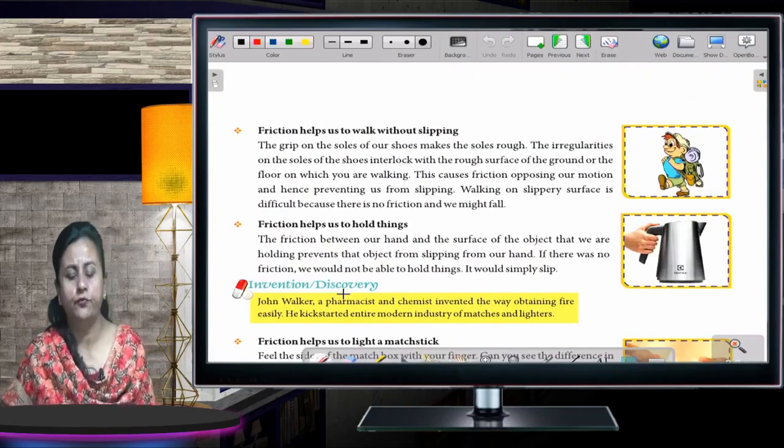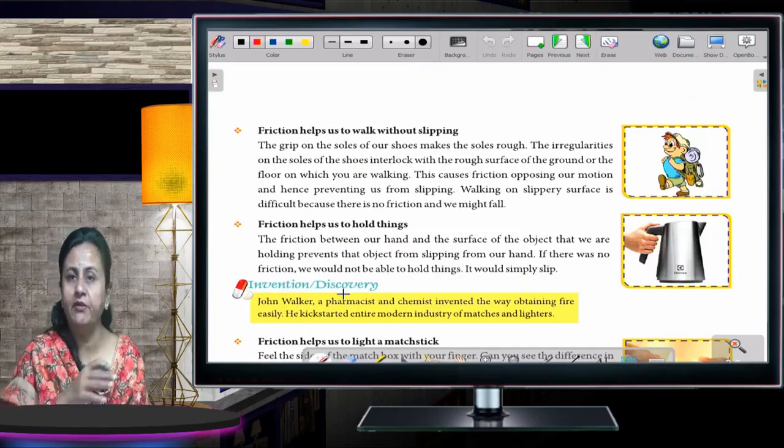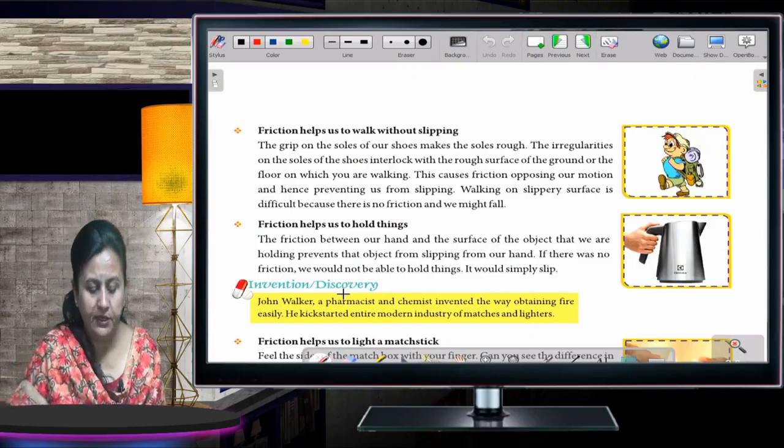Friction helps us to walk without slipping. In case there is no friction, we won't be able to walk. And if we try to walk, what will happen? We would slip on the floor.